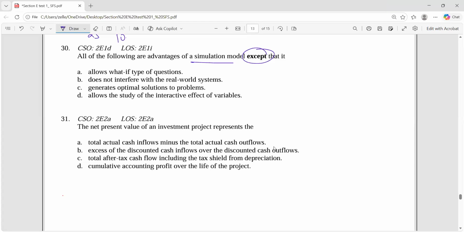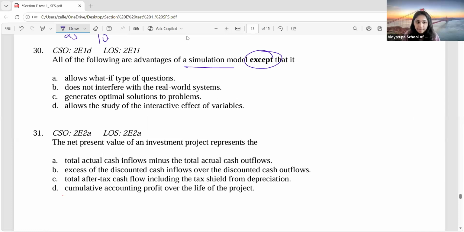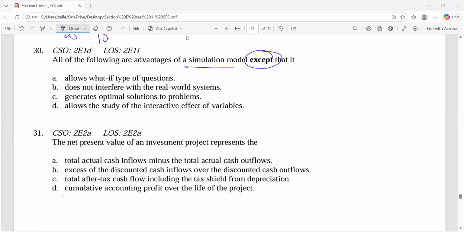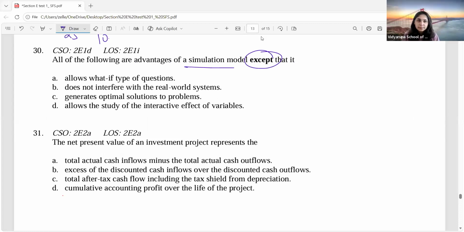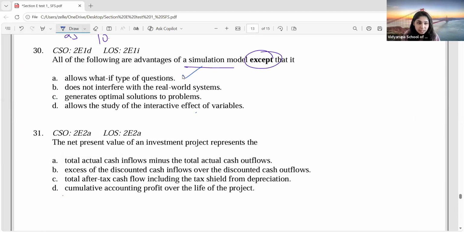Why option C? Because of the optimal solution. So guys, it allows what if type of question. Yes, this is an advantage. Simulation is very useful for testing different scenarios. What if this happens? What if this happens? So we can put it in the simulation and it will tell us. So this is a right thing.